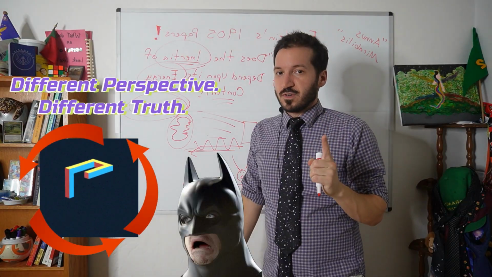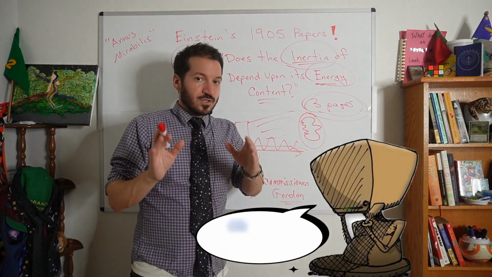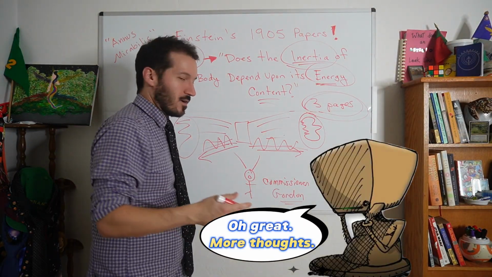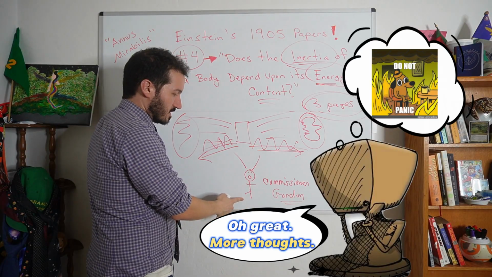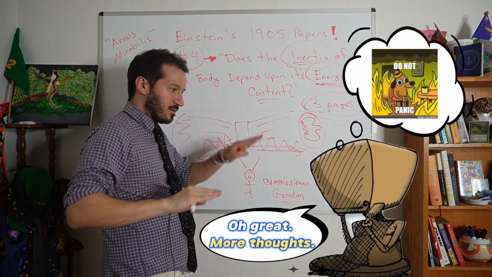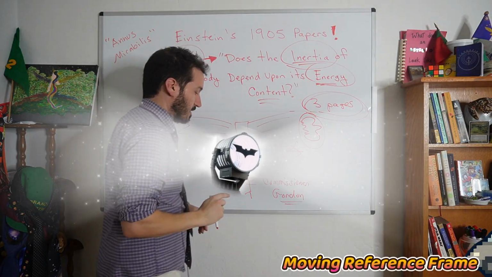However, if we change perspectives to someone who is moving, check this out. I'll have a cool visual for you guys, but we're going to imagine an observer who now is moving. So remember, this is all about relativity. This is all about different observers and different motions. This is the inertia that he's talking about.